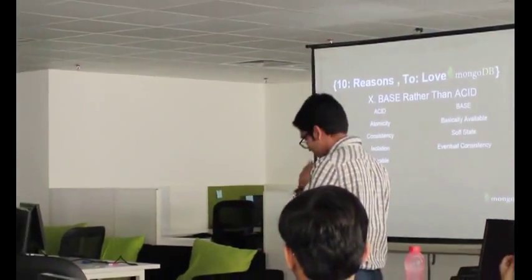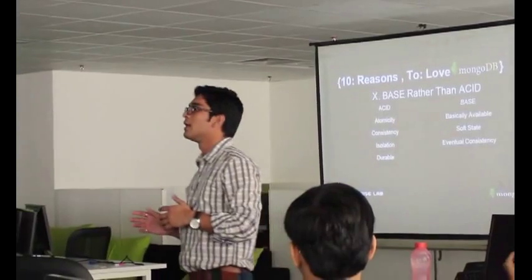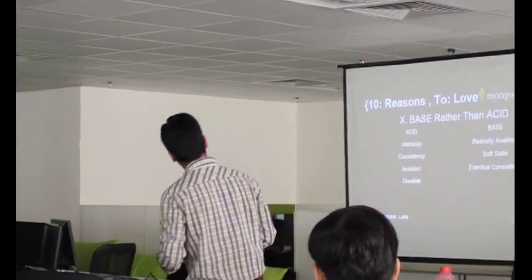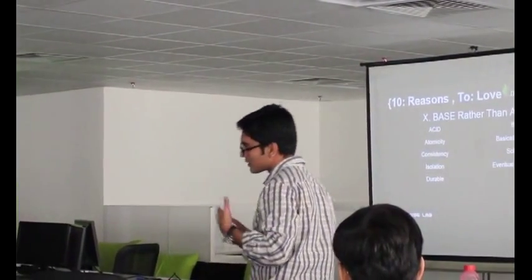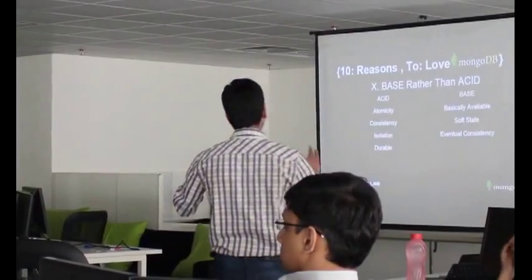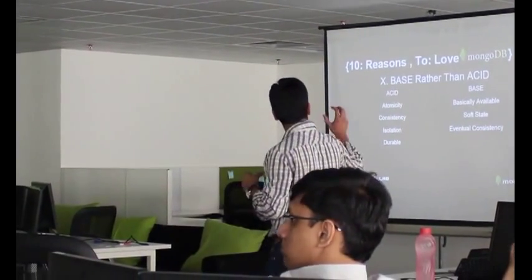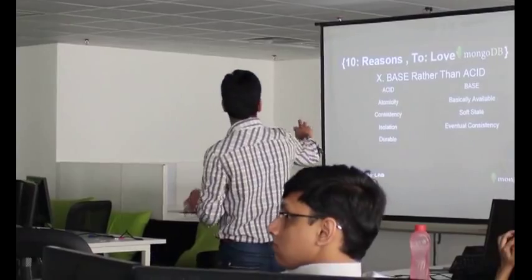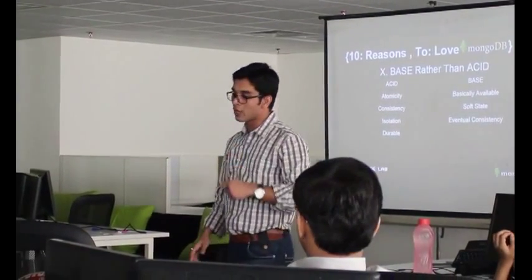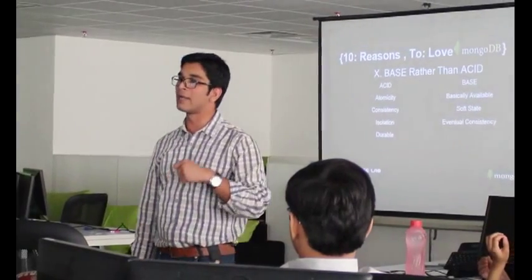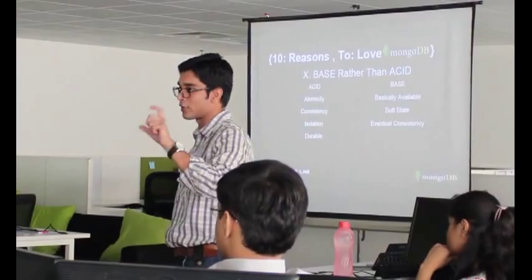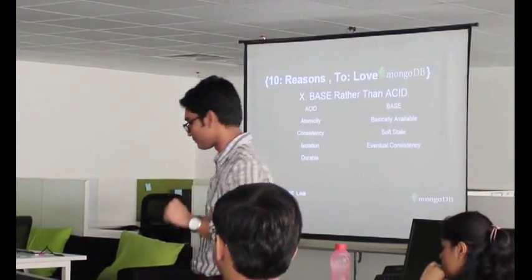And the last reason is that MongoDB is not based on ACID, it's based on BASE. I think Alexa already covered what ACID and BASE are, so I'll give you a slightly different take on BASE: basically available, soft state, eventual consistency. Basically available means MongoDB always makes sure that it will be available at any given point of time, if you configure that. First of all, this is a very important part, if you configure that availability.